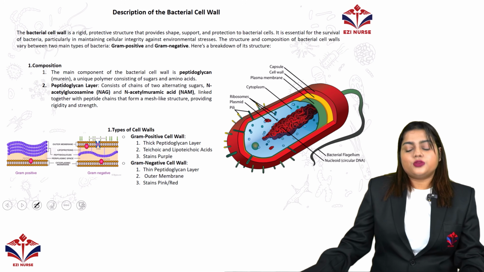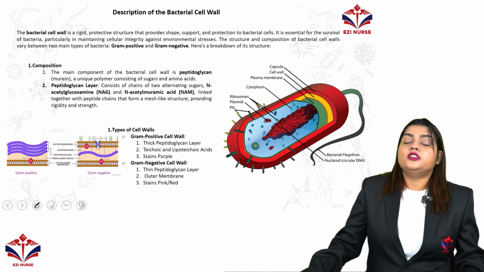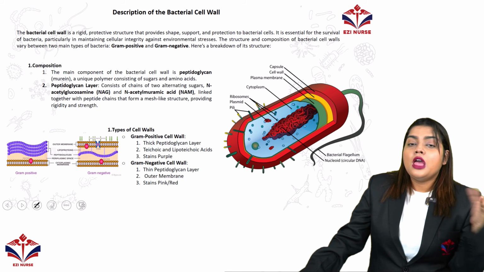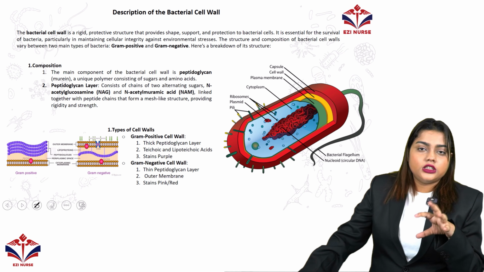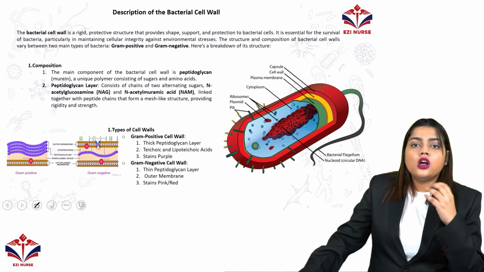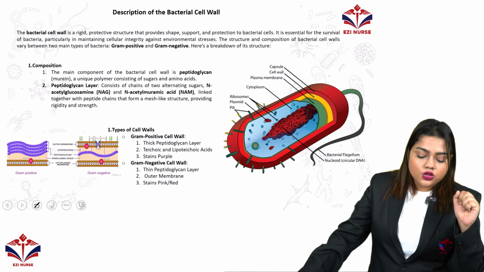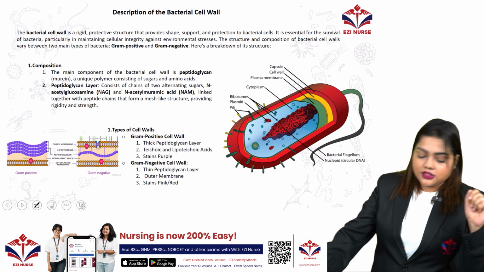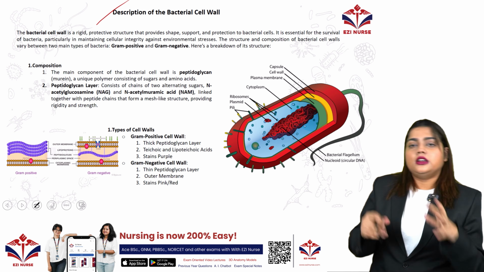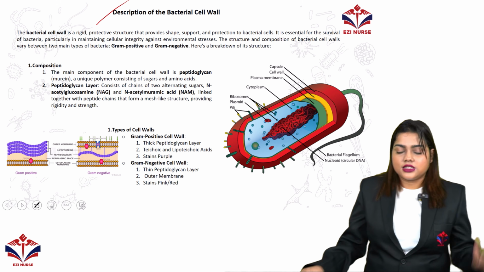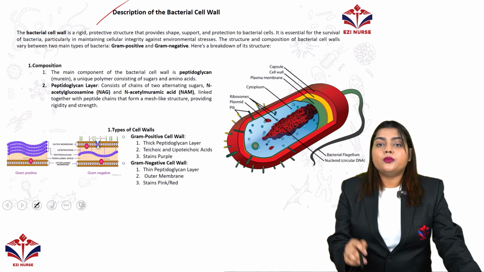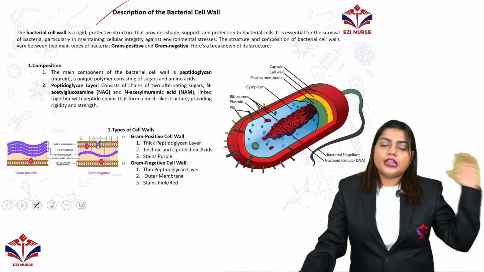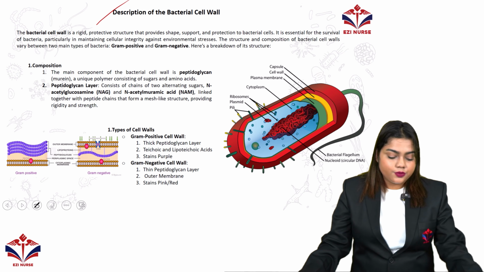Next is the description of the bacterial cell wall. As I told you, you have to know more about microorganisms as well. Bacteria are the most important kind of microorganisms. To understand that, we have to know about the bacterial cell wall, and this question has come at least 4 to 5 times in the last 10 years. So remember what I am telling, and if you are missing something, go back to the video and revise it properly.